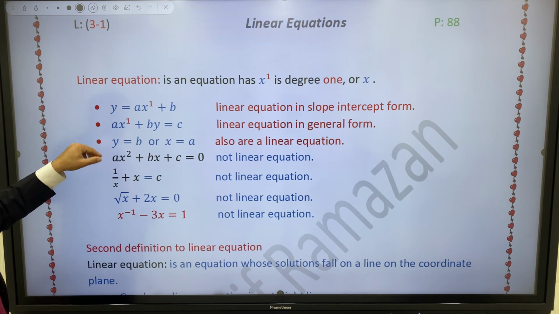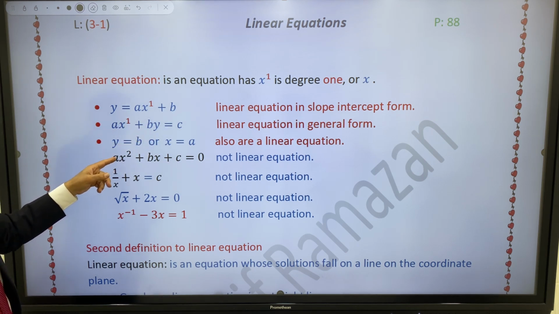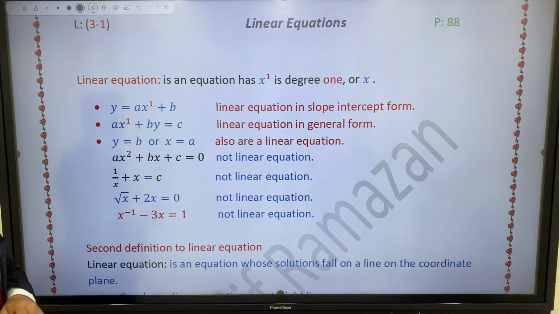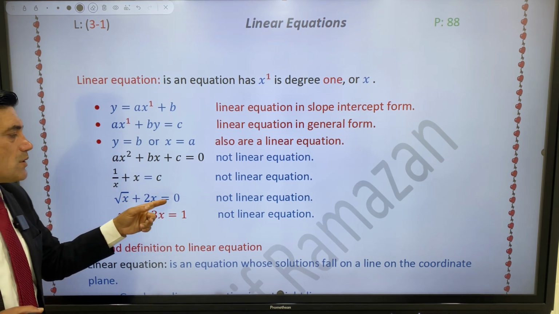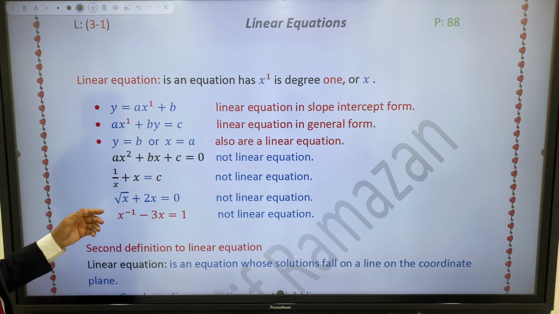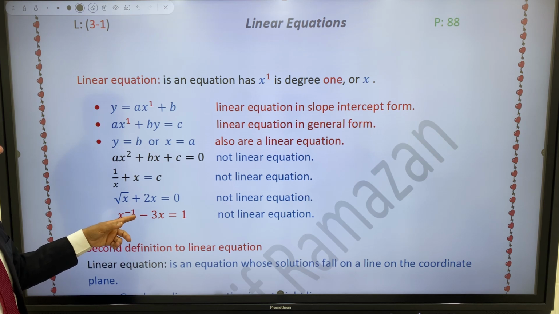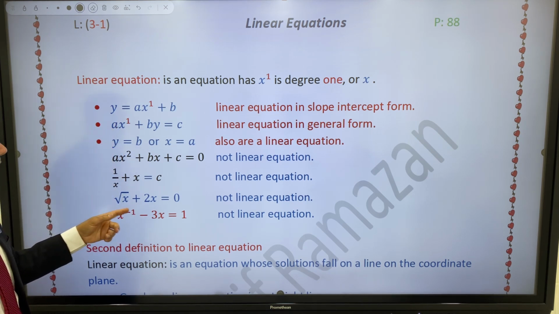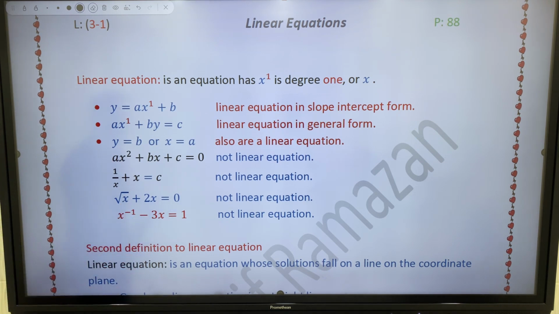Equations 1, 2, 3 are linear equations. But ax squared plus bx plus c equal to 0 is not linear. 1 over x plus x equal to c is not linear, because we have 1 over x. Square root of x plus 2x equal to 0 is also not a linear equation. x to the power 1 is linear, but x to the power negative 1 minus 3x equal to 1 is not linear. This is some information about linear equations.